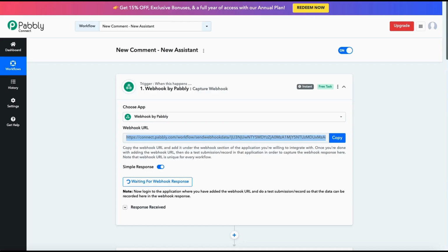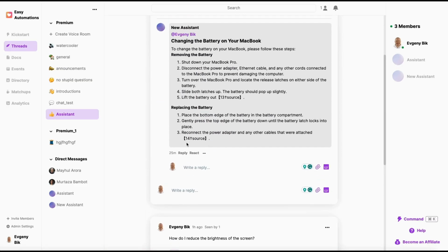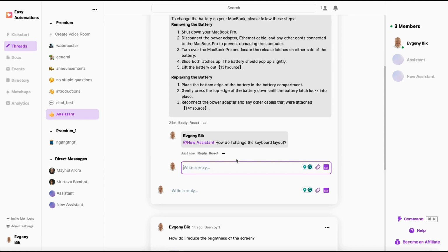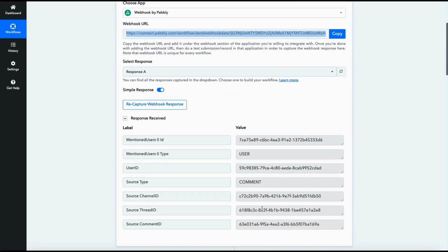Let's test that webhook. Also, we need to get some data. So Pabbly's waiting for the webhook response. And let's get back into our community. And let's mention, in fact, you know what we can do? We can just reply to the first level of comments, and the mention comes up automatically. Let's just say, how do I change the keyboard layout? Okay, and it should pick up the new mention in the webhook response, and that's exactly what it did. Now, see here that in the hook response, there's this field that says source type, and the value is comment. That is exactly what we need.